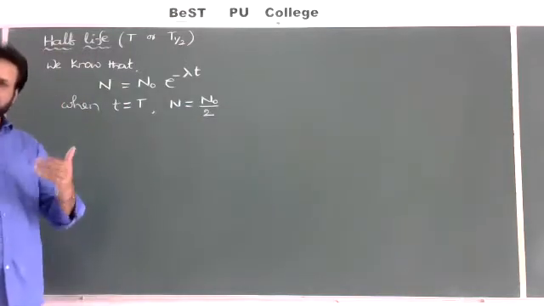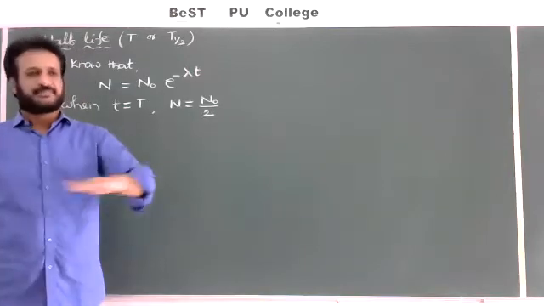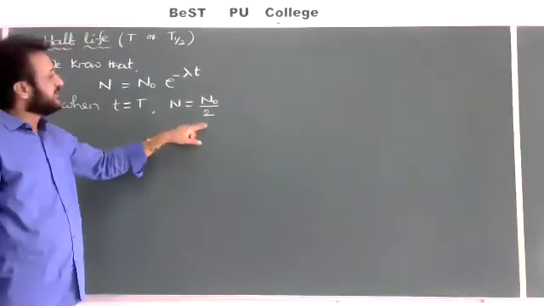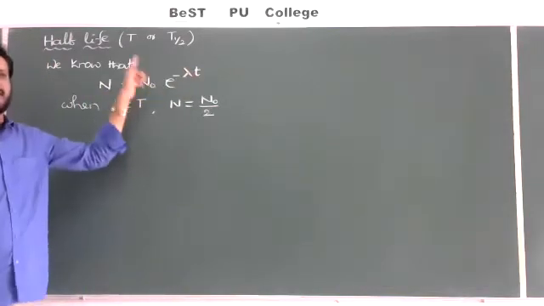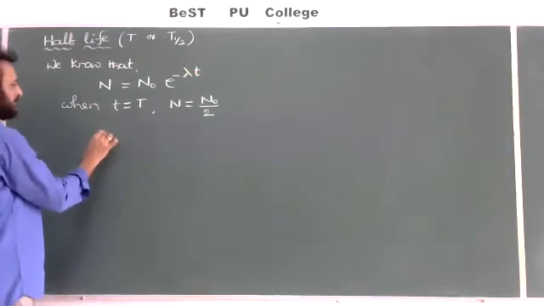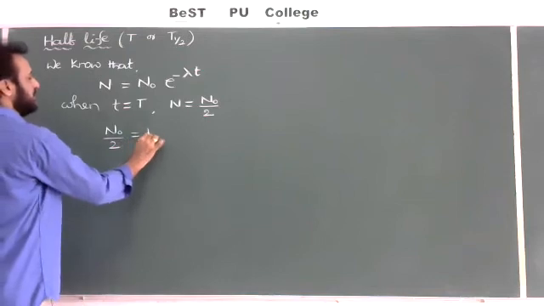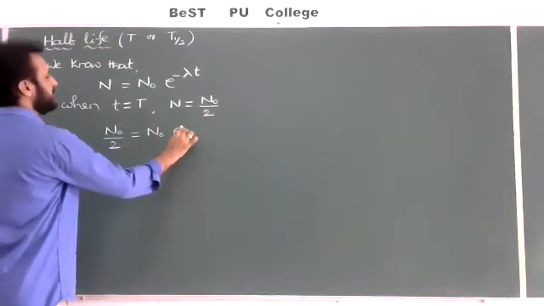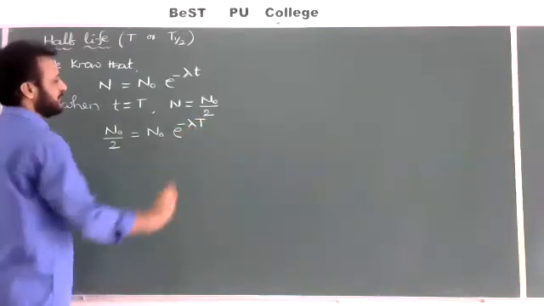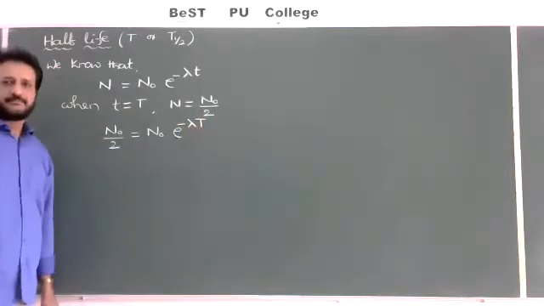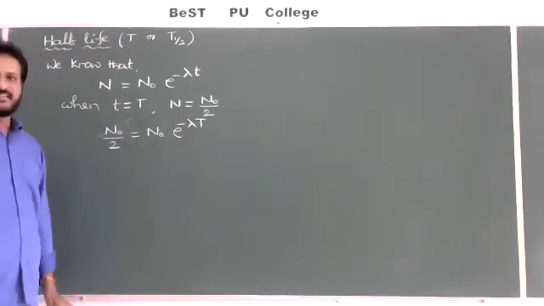Whenever time is equal to 1 half-life, the number of atoms gradually decreases and finally comes to 50%. 50% means N naught by 2, I should write. In the above formula, in place of N you write N naught by 2, and in place of small t you write capital T. Therefore, N naught by 2 is equal to N naught into e to the power of minus lambda into capital T. Both sides may cancel N naught.